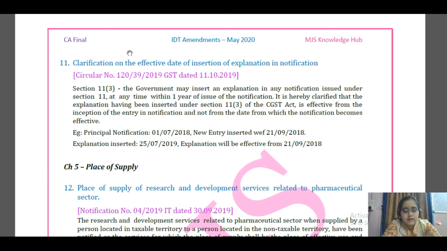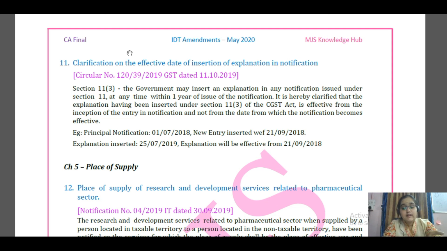Entries can be given there regarding various clauses. So one entry was inserted on 21st of September 2018. Then in between, let us say on 25th of July 2019, because 1 year is still there, you have inserted an explanation for that new entry. Then the amendment came with the clarification that the explanation which has been inserted is effective from the inception of the entry in the notification and not from the date on which the notification becomes effective.